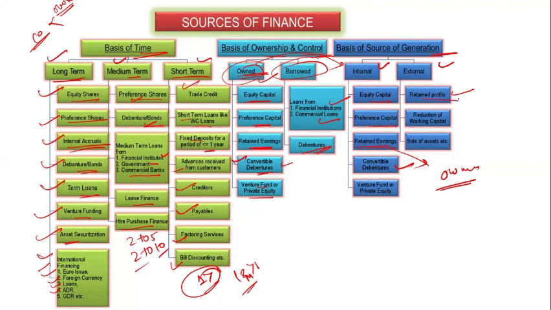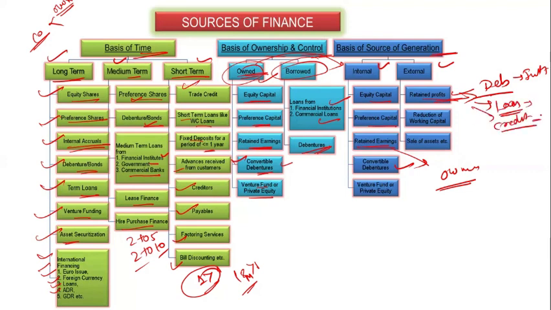So this is retained earning, but the retained profit is external, because whatever profit you earn, you have to pay to the debenture holder in the form of interest, and to the loan which you have taken, or the creditor.